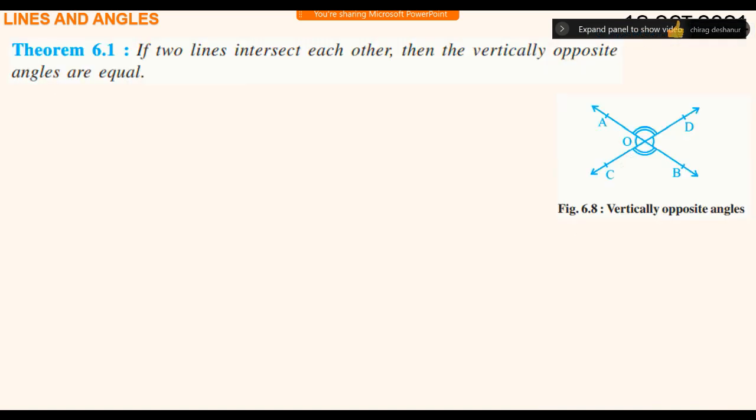This is theorem 6.1. What is theorem 6.1? Statement: if two lines intersect each other, this is, what is it called? Vertically opposite angles. Intersecting lines.